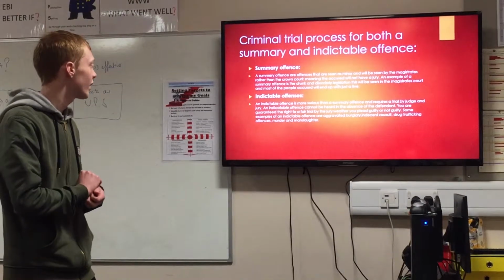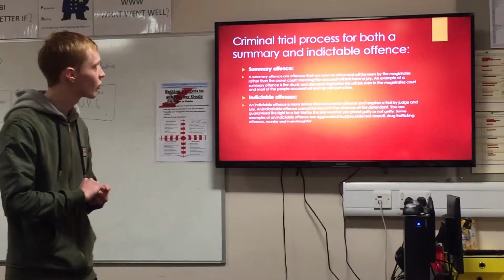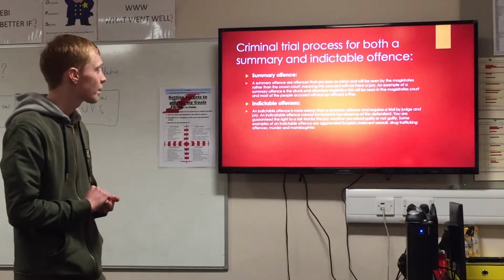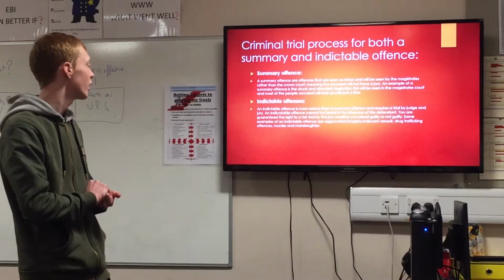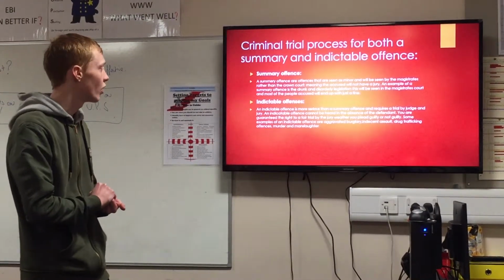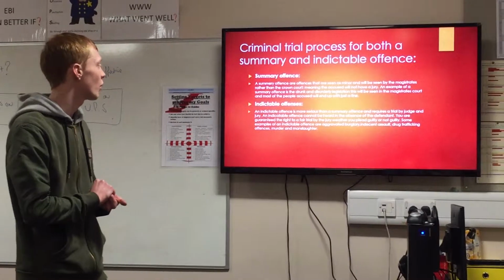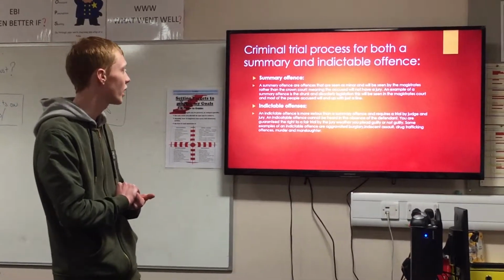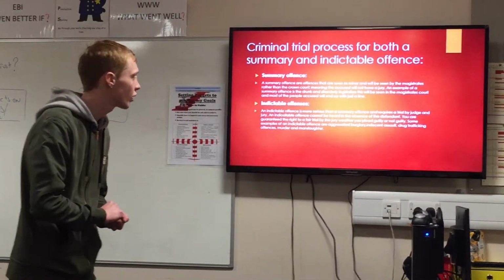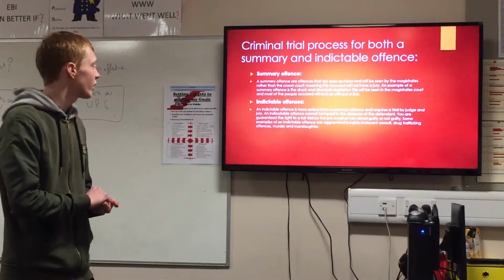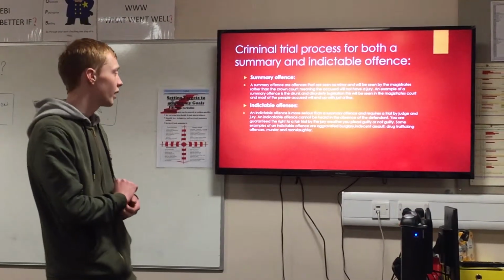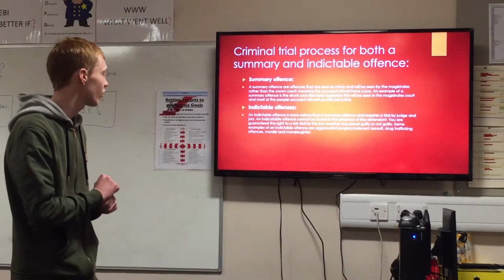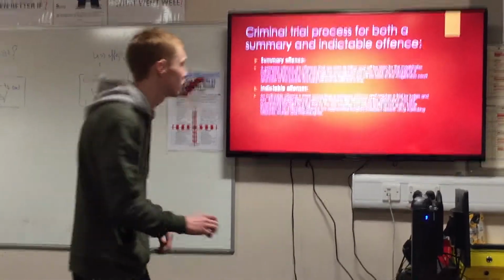Indictable offences. An indictable offence is more serious than a summary offence and requires a trial by judge and jury. An indictable offence cannot be heard in the absence of the defendant. You are guaranteed the right to a fair trial by jury, whether you plead guilty or not guilty. Some examples of an indictable offence are aggravated burglary, indecent assault, drug trafficking offences, murder and manslaughter.